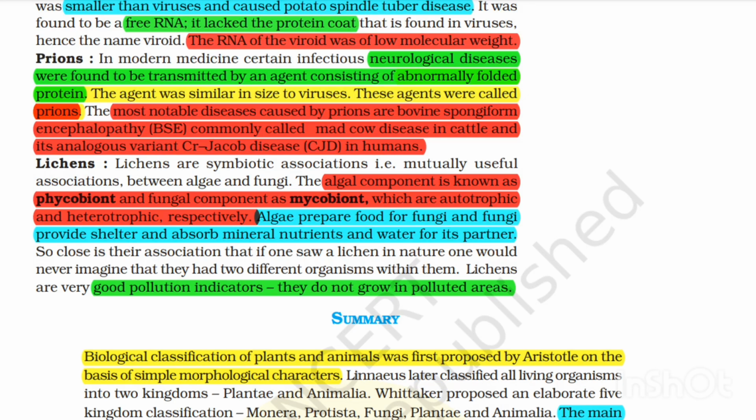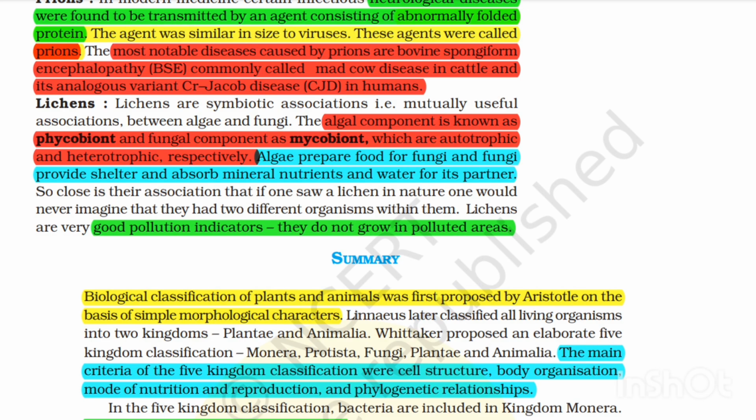Lichens. Lichens are a symbiotic association, that is, a mutually useful association between algae and fungi. The algal component is known as phycobiont and the fungal component as mycobiont, which are autotrophic and heterotrophic respectively. Algae prepare food for fungi, and fungi provide shelter and absorb mineral nutrients and water for their partners. So close is their association that if one saw a lichen in nature, one would never imagine that two different organisms were within it. Lichens are very good pollution indicators. They do not grow in polluted areas.